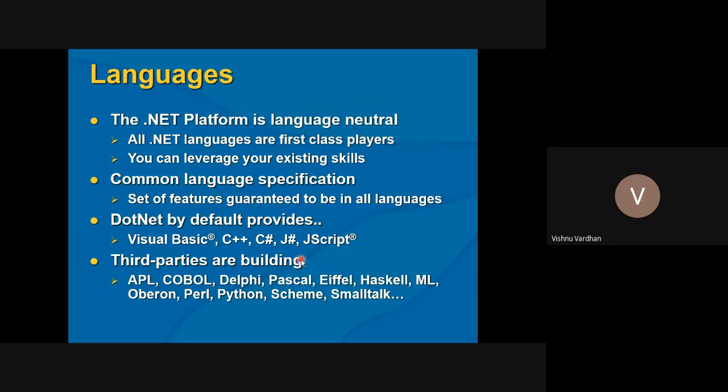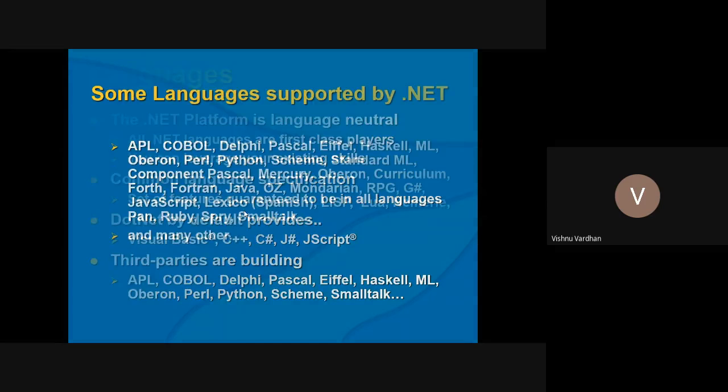The .NET platform is language neutral. Third parties are building on top of the .NET Framework. You can see APL, COBOL, Delphi, Pascal, Eiffel, Haskell, ML, Oberon, Perl, Python, Scheme, Smalltalk. All these are compatible with the .NET Framework. That means if you know the Smalltalk language, you can write a .NET application. Similarly, if you know Delphi, you can write a .NET application. If you know Python, you can write a .NET application. So that is the case with language integration.